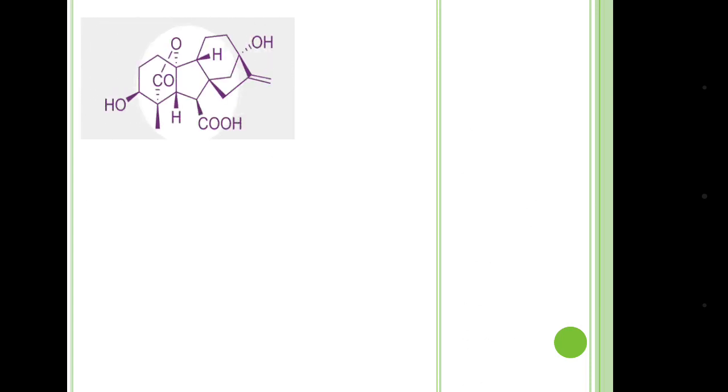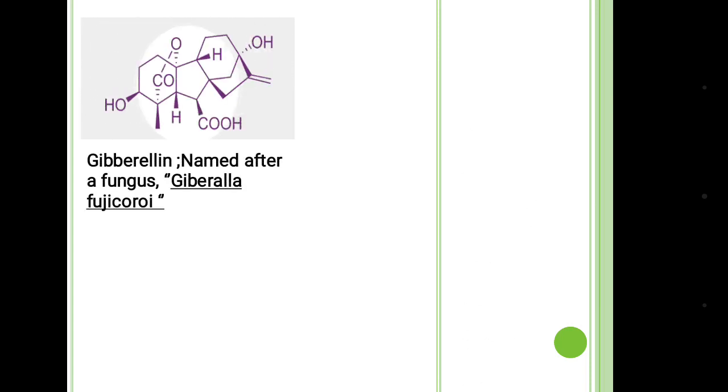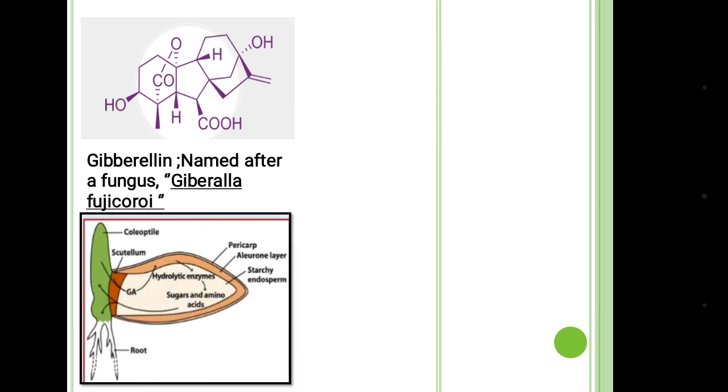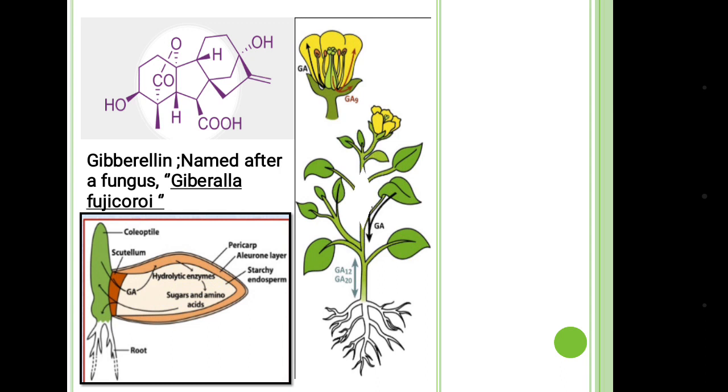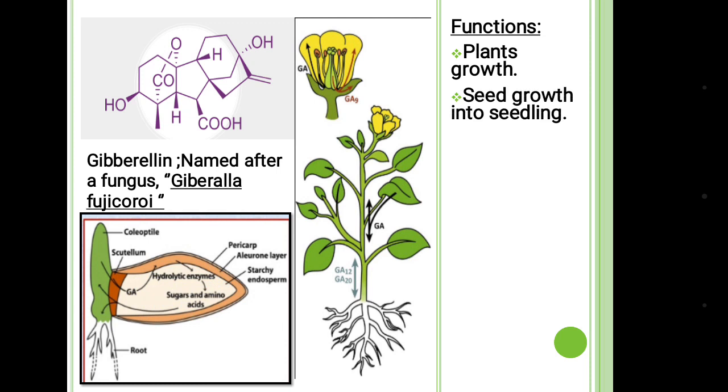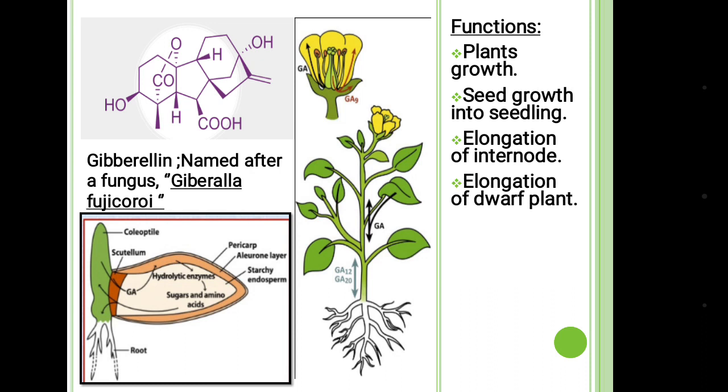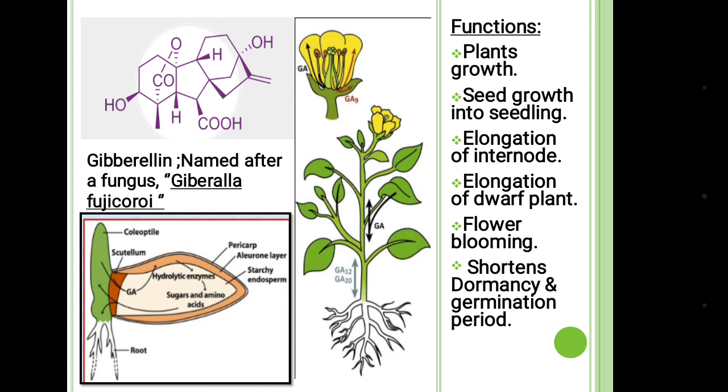Next is gibberellin, which is named after a fungus Gibberella fujikuroi, and its functions are plant growth, seed growth into seedling, elongation of internode, elongation of dwarf plant, flower blooming, and shortening of dormancy and germination period.